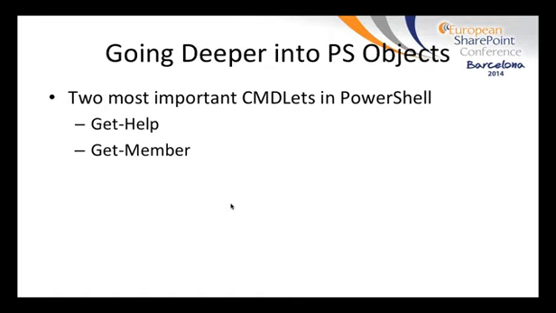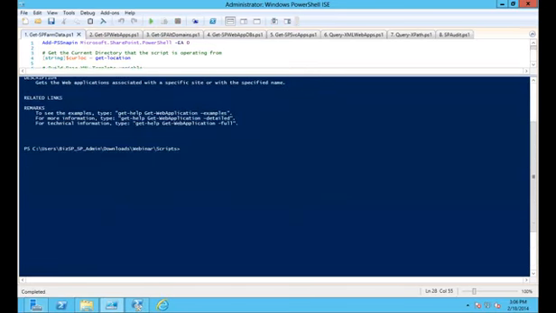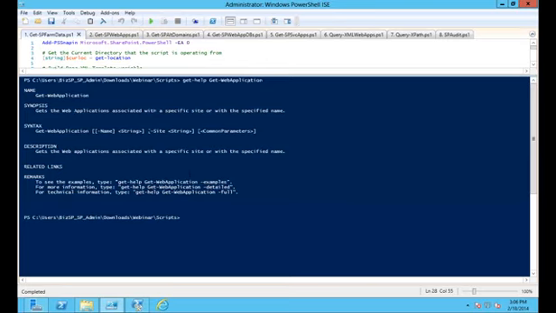So getting a little bit deeper into PowerShell, two of the most important commandlets to know in PowerShell are the Get-Help and Get-Member commandlets. I won't dig too deep into these, as anybody who's messed with PowerShell at all should be somewhat familiar with these already. But just to look a little bit at what those actually do, the Get-Help commandlet. If we do a Get-Help on that, we should get a nice little dump of all the different parameters and a little bit of the syntax and some of the descriptions of what the commandlet actually does.